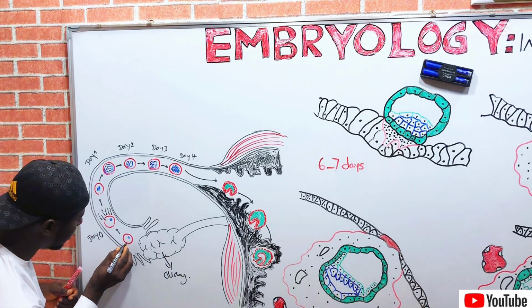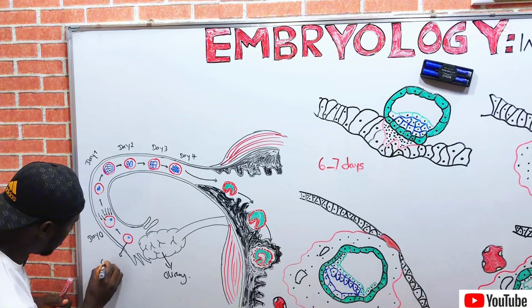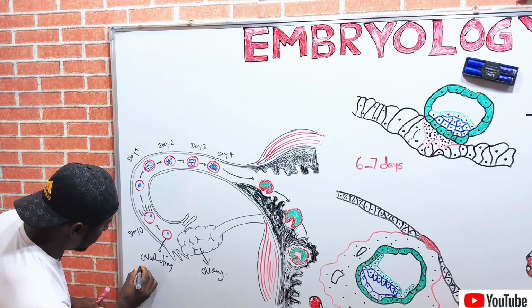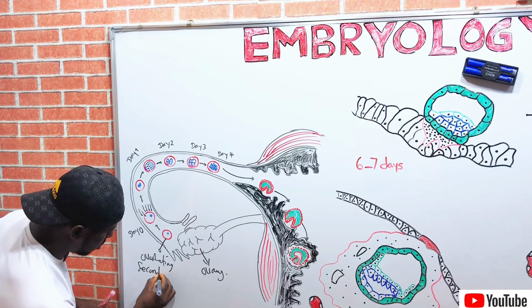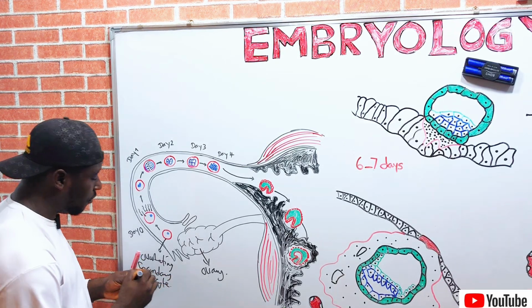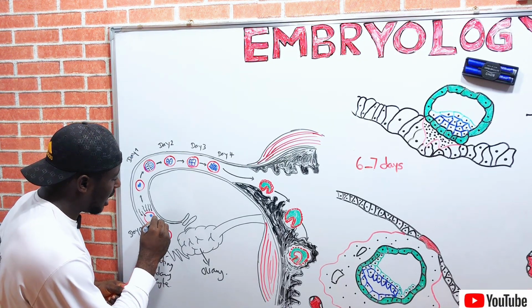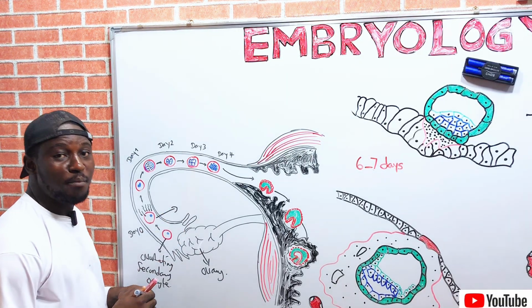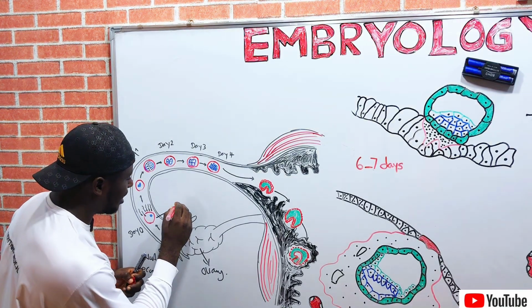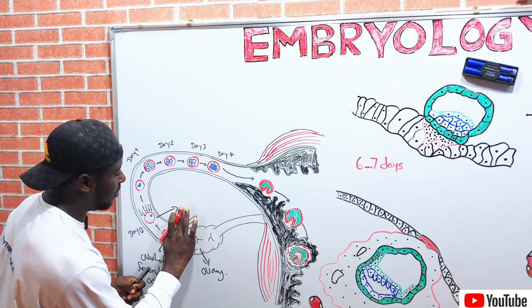So this is the ovulated secondary oocyte. Here is the ampulla, where fertilization takes place.